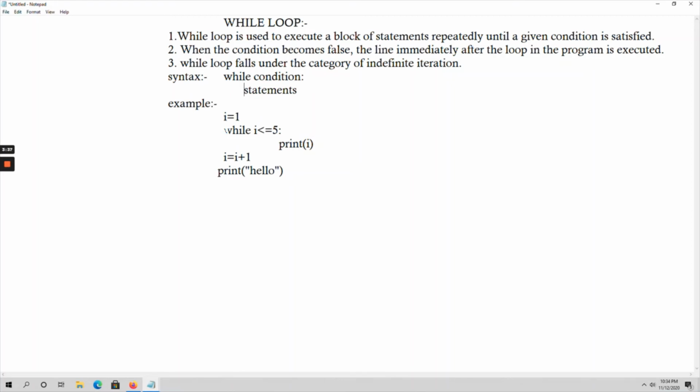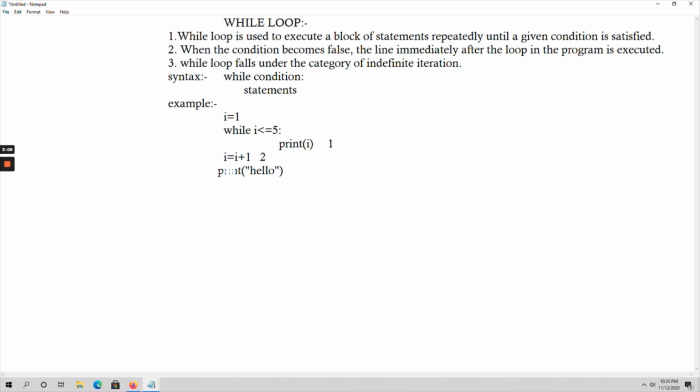Now coming to the example, see here I have taken i is 1. Okay, the i variable is assigned a value of 1, while i is less than or equal to 5. Okay, so 1 is less than or equal to 5, the condition is true, so print the value of i, that is 1 is printed on the output screen now. Again i equal to i plus 1, now here i becomes 2, right?